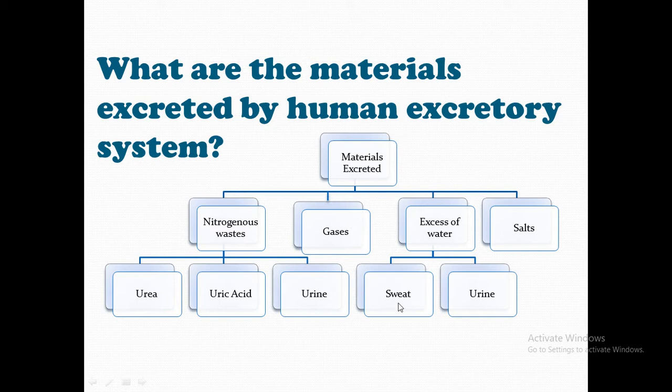Excess water, which comes out as sweat or urine, may also be taken out, and some salts are also. So urine has to be actually neutral. If it is acidic or basic, it is bad for the body, my dear students. Let's go ahead to see how this has to be taken out. In order to know this, we must know how urine formation takes place.